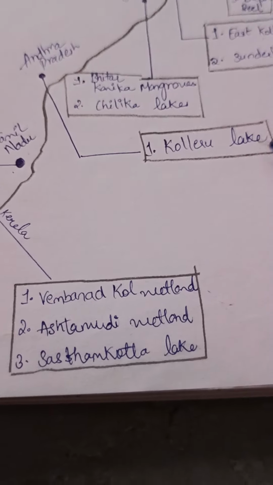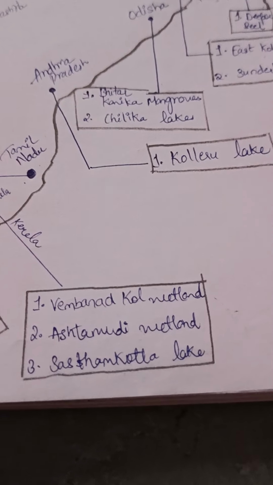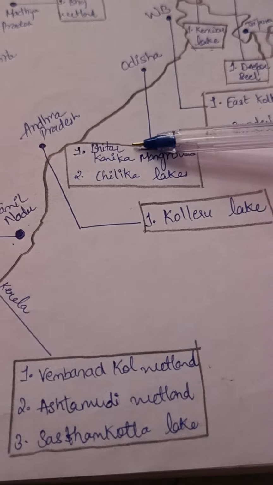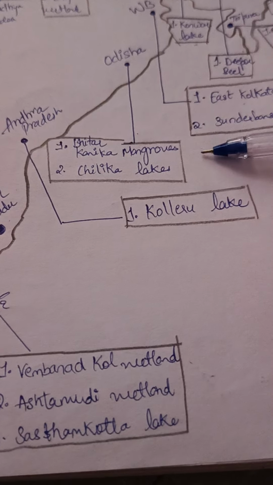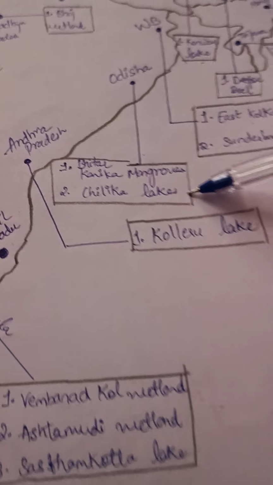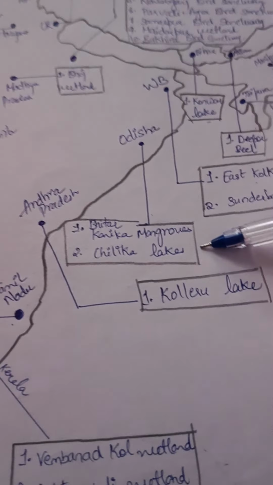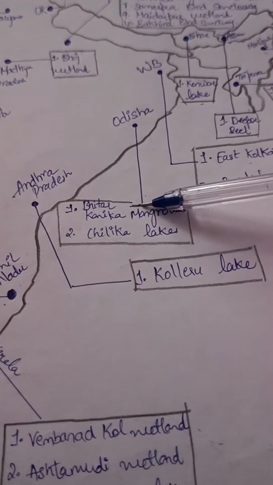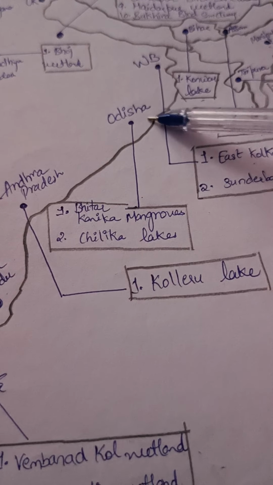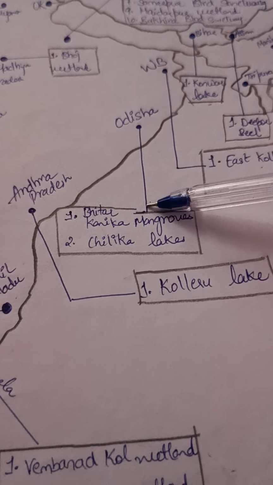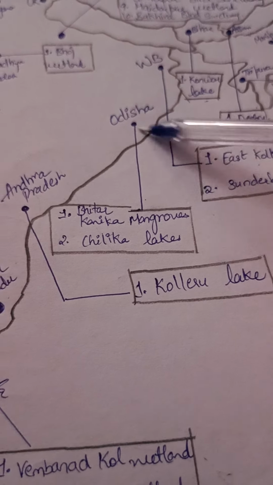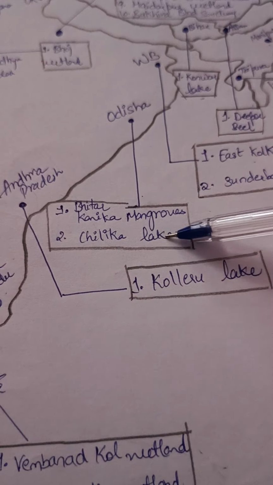In Andhra Pradesh we have Kolleru Lake. In Odisha we have 2 wetlands. First is Bhitarkanika mangroves and second is Chilika Lake.